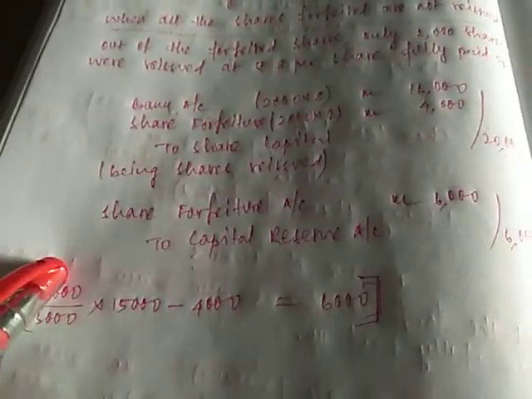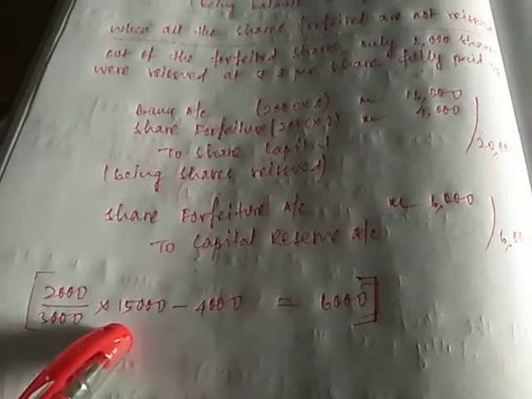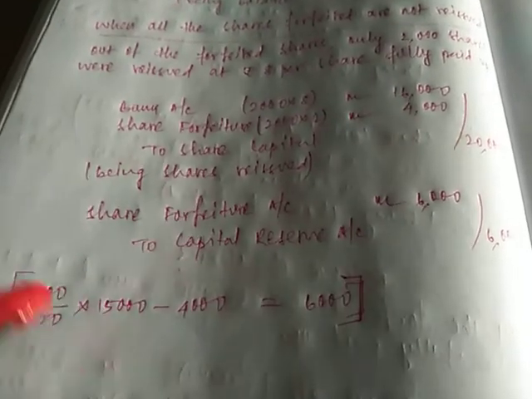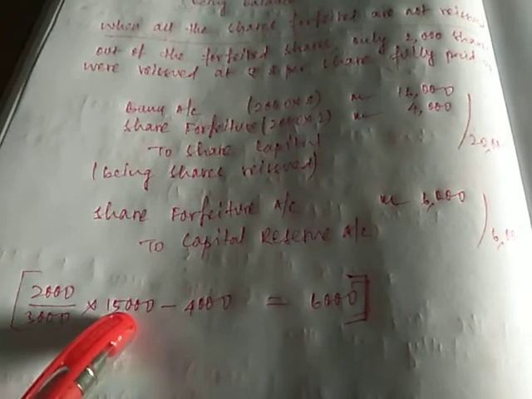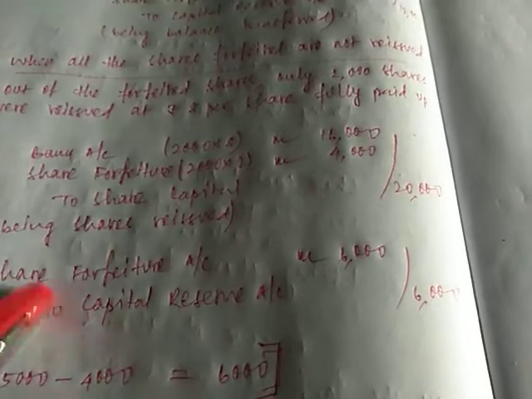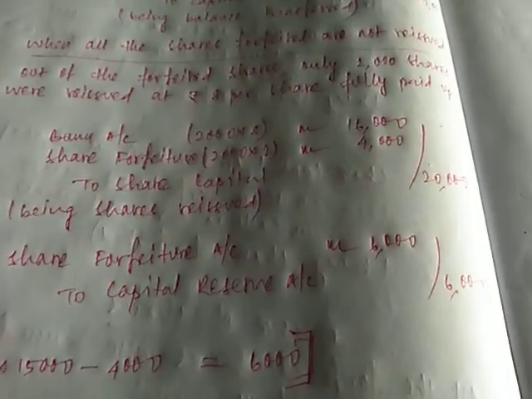When you solve this, 2000 by 3000 into 15,000, you will get 10,000. 10,000 minus 4,000 will give you 6,000. So share forfeiture to capital reserve, 6,000 will be the amount that will be transferred to the capital reserve.